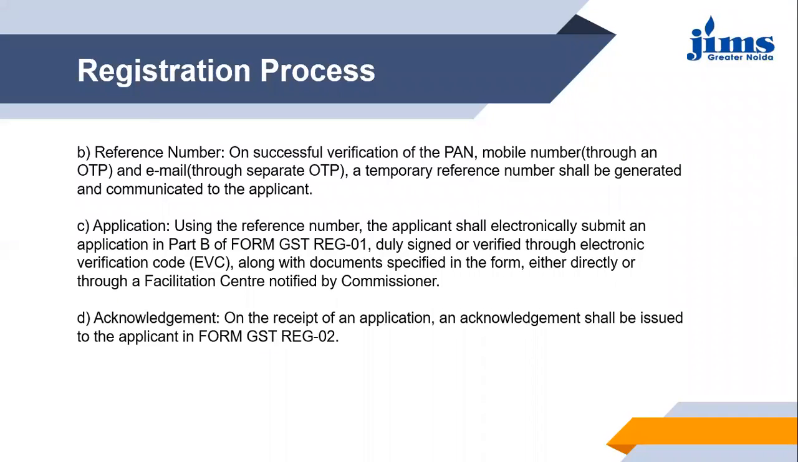Right. Once this part A has been approved, you are required to submit the detailed form, the part B of the form, the same form for which you have submitted part A. Part B needs to be properly signed and duly verified through the electronic verification code, along with all the required documents as mentioned under the form. And you can do it directly if you are efficient enough.